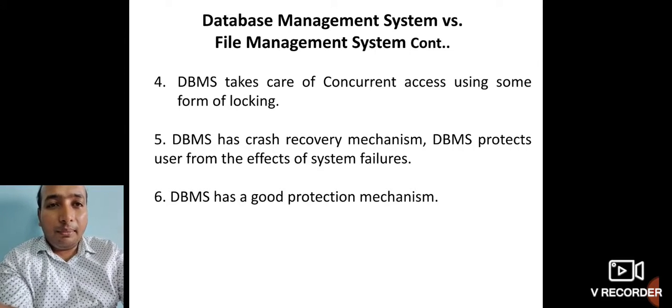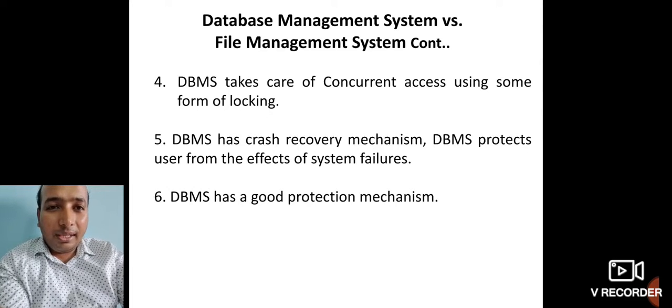And our DBMS also has a very effective crash recovery mechanism, so this will protect the users from the effects of system failures. Even if you are doing your bank transaction and suddenly the power goes off or something happens with your hardware, there are no issues, because everything will be stored in the form of a buffer, or you have some recovery techniques.